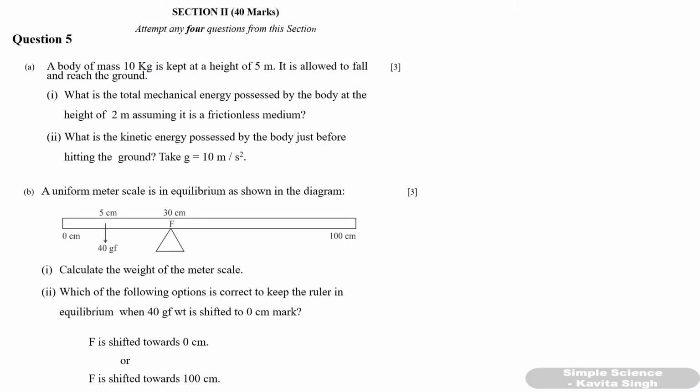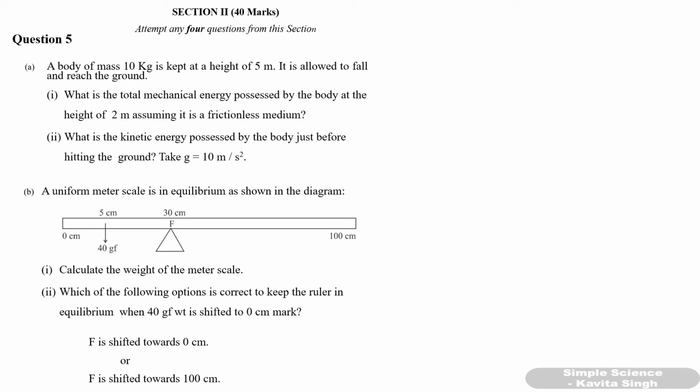Question number 5. A. A body of mass 10 kg is kept at a height of 5 meter. It is allowed to fall and reach the ground. What is the total mechanical energy possessed by the body at height of 2 meter, assuming it is a frictionless medium? So whatever be the height, whether it is 2 meter or 1 meter or 3 meter, the total mechanical energy will remain same, which is equal to the potential energy at the maximum height.